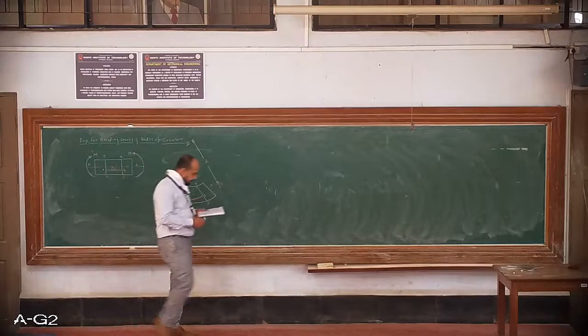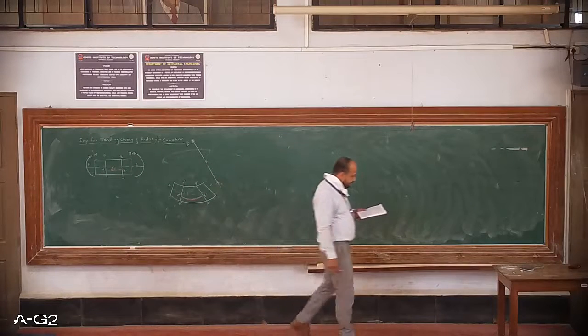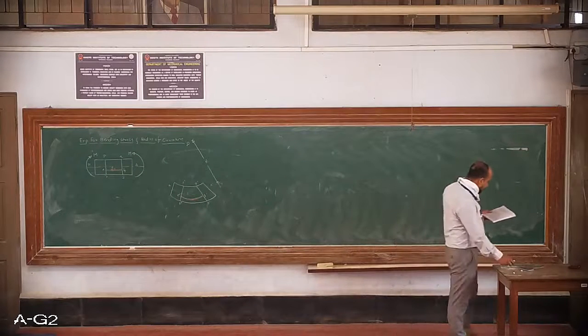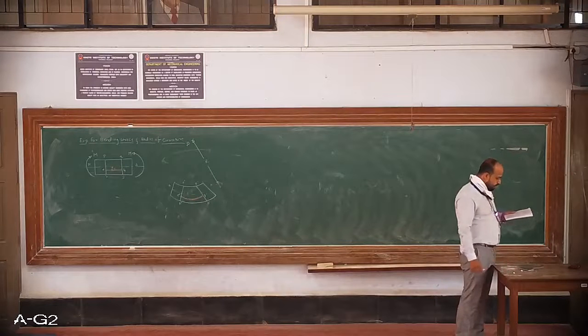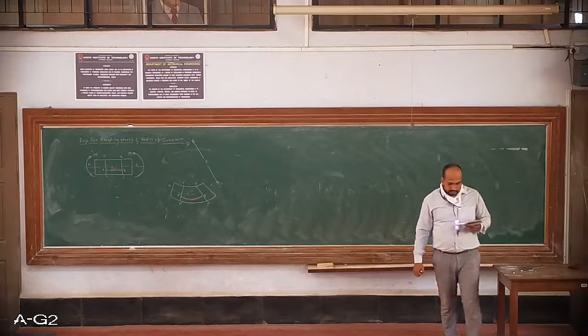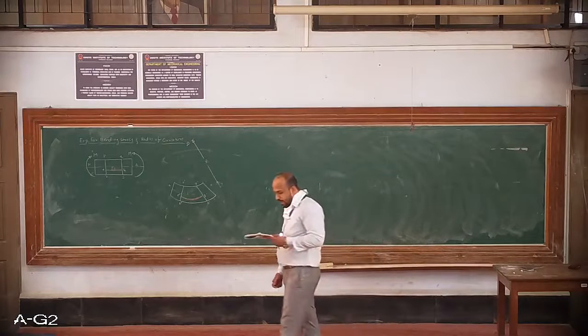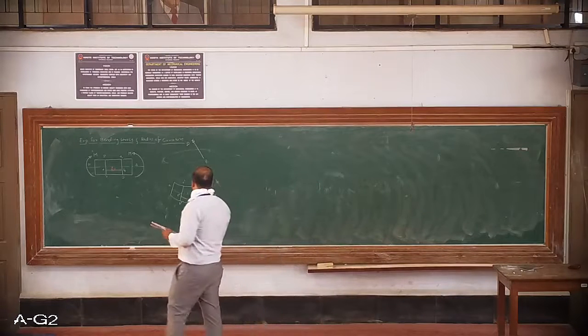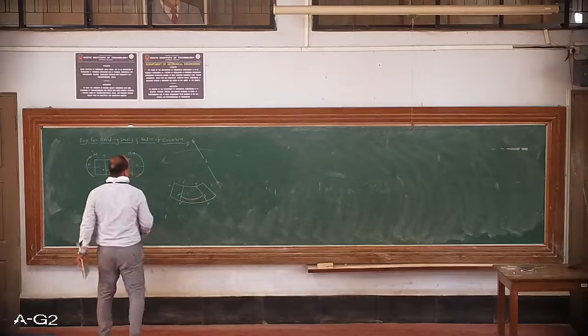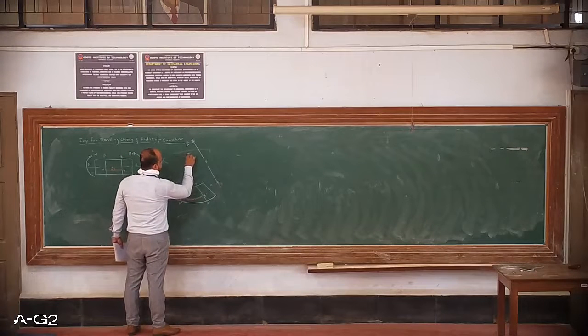Continue. The sides P dash R dash and Q dash S dash make an included angle d theta at the center of curvature. So this angle, whatever it is there, that is d theta.